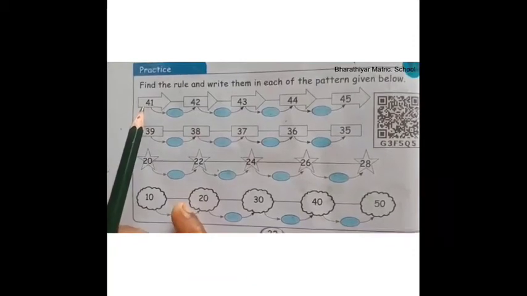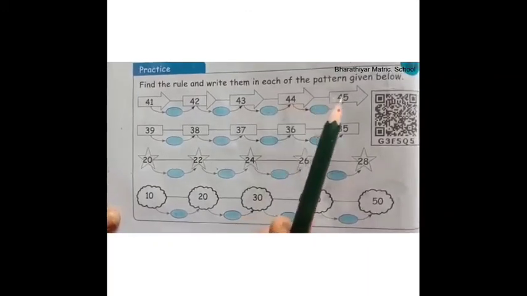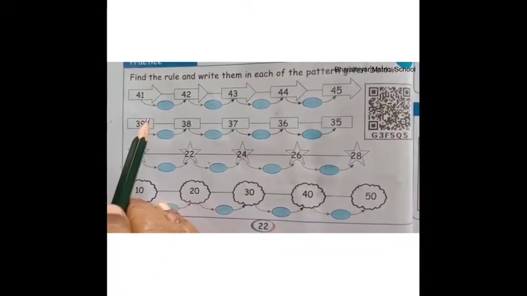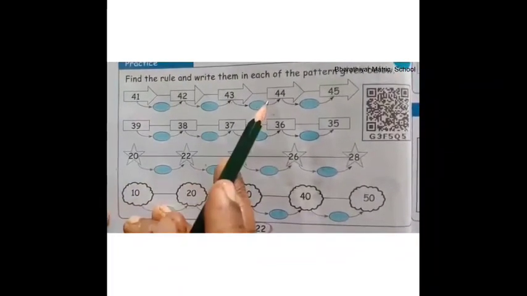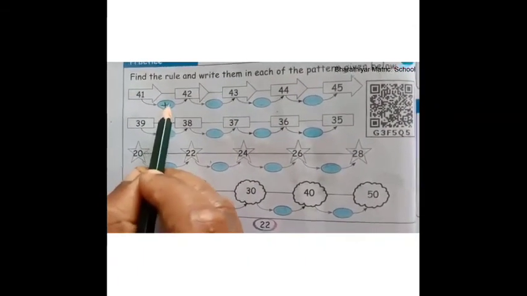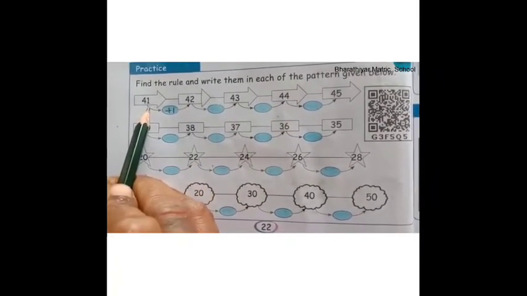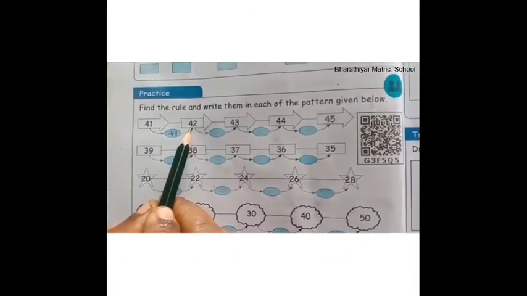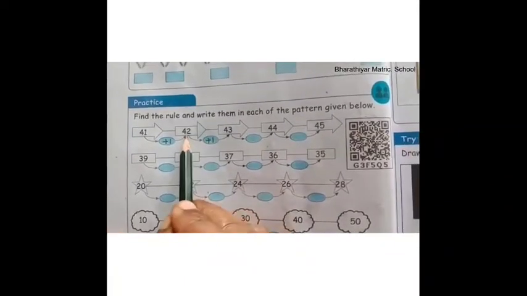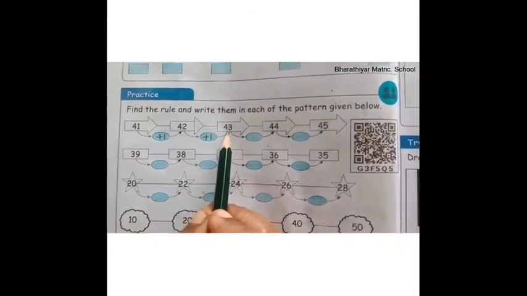First, read the given numbers, children. 41, 42, 43, 44, 45. Now tell me, which rule we have to follow for this sum? 41 plus 1 is equal to 42. When we add 1 with this 41, we get the answer 42. Again, we have to add 1 with this 42. So, we get 43. 42 plus 1 is equal to 43.